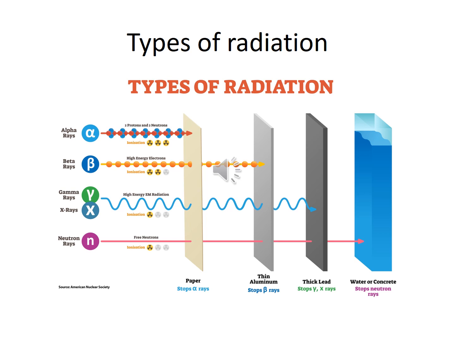Paper stops alpha rays. Thin aluminium stops beta rays. Thick lead stops gamma and X-rays. Then water or concrete stops neutron rays.